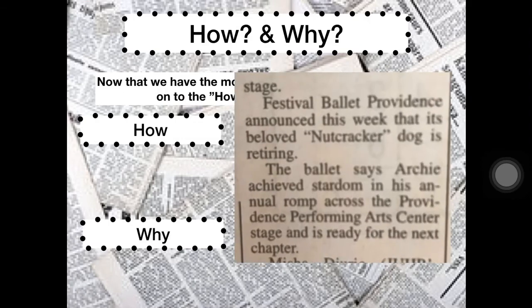Alright, here there are two articles describing the how and why. It says, Festival Ballet Providence announced this week that its beloved Nutcracker dog is retiring. Okay, and if you remember, the lead article said that he would be leaving the stage. This second paragraph tells us how is he leaving the stage? Through retirement. Okay. The third paragraph there reads, the ballet says Archie achieved stardom in his annual romp across the Providence Performing Arts Center stage and is ready for the next chapter.